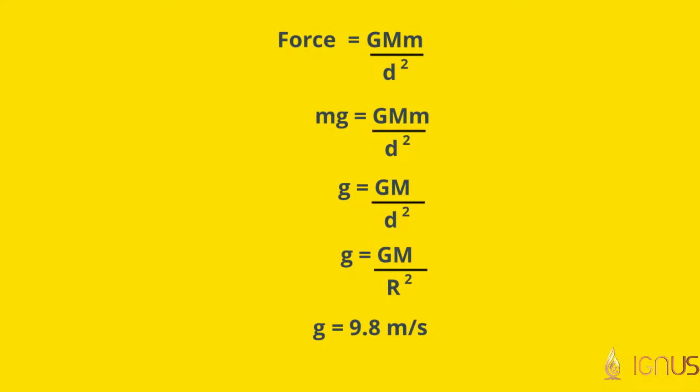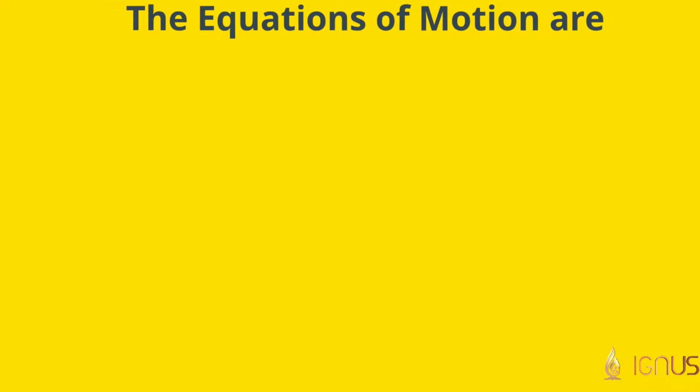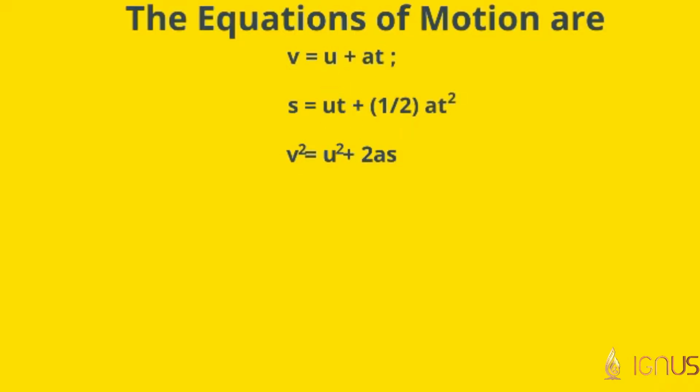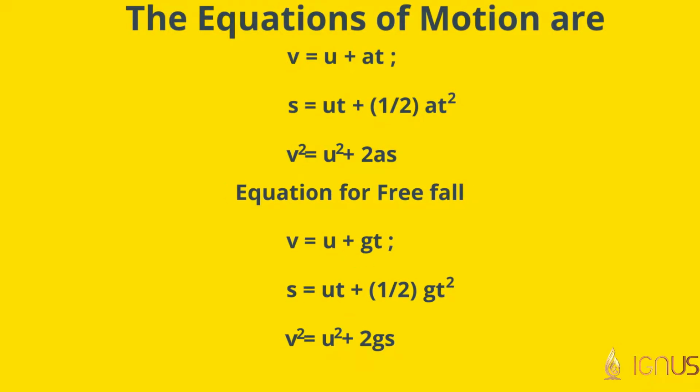Now we have learned about the three equations of motion, which are v = u + at, s = ut + ½at², and v² = u² + 2as. For free fall, we need to substitute a by g. Therefore, we get v = u + gt, s = ut + ½gt², v² = u² + 2gs.